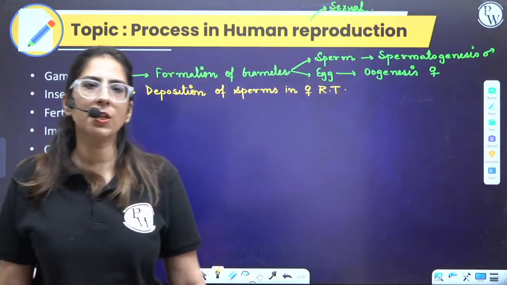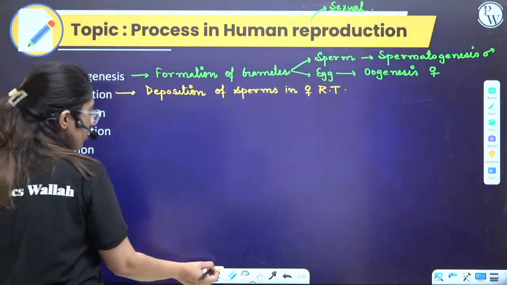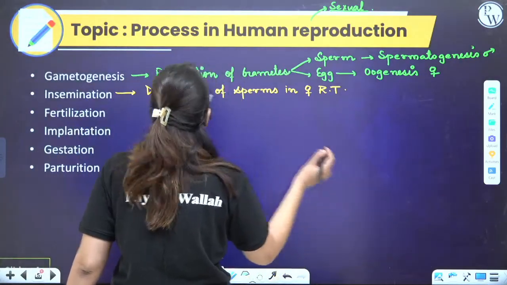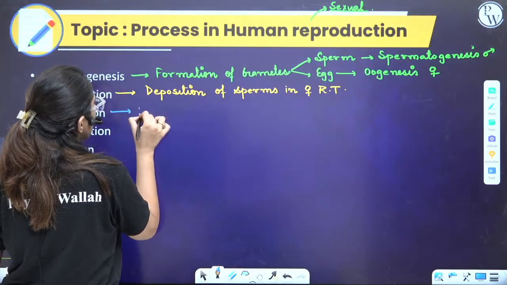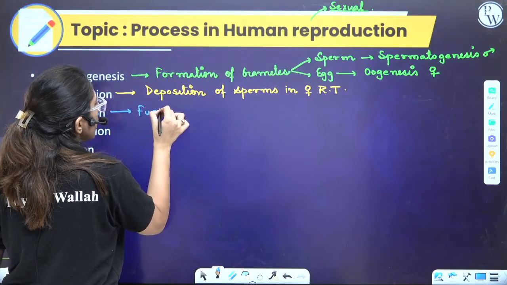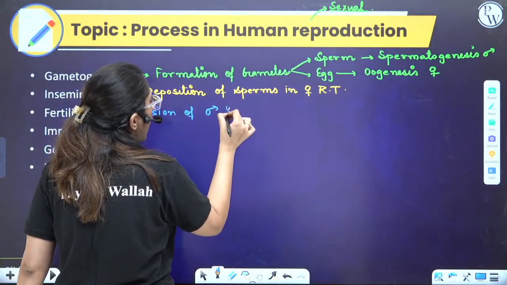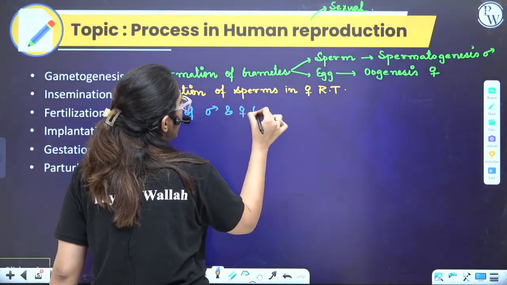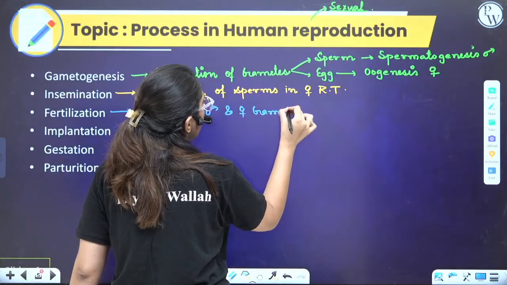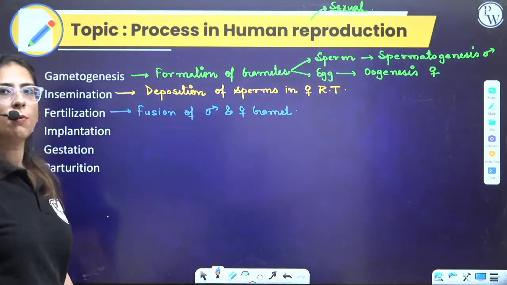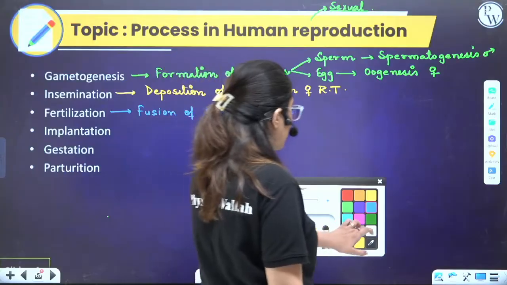This is insemination. Now next is fertilization. So what do we mean by fertilization? Fertilization means fusion, a fusion of male and female gamete. Clear?